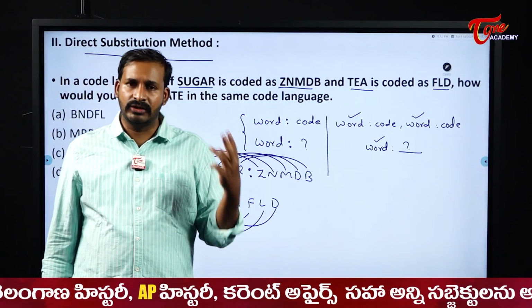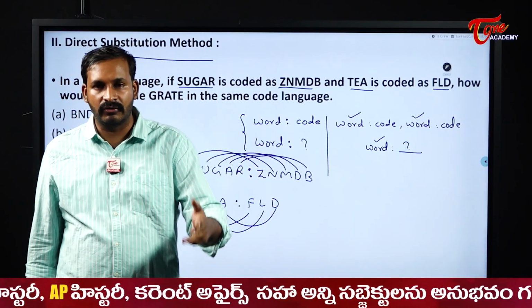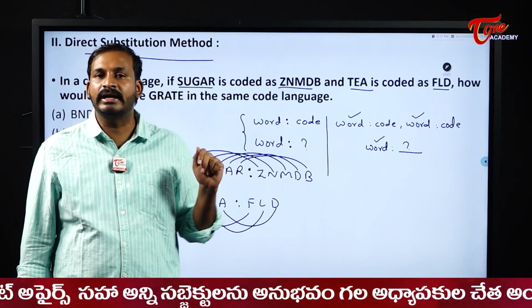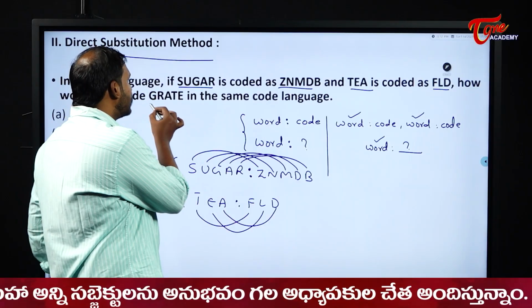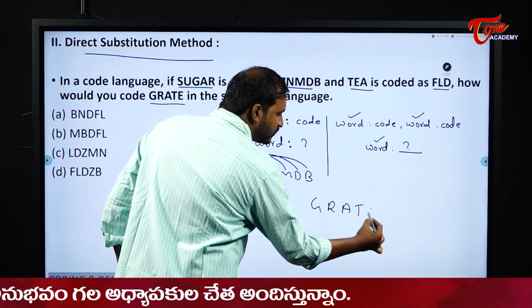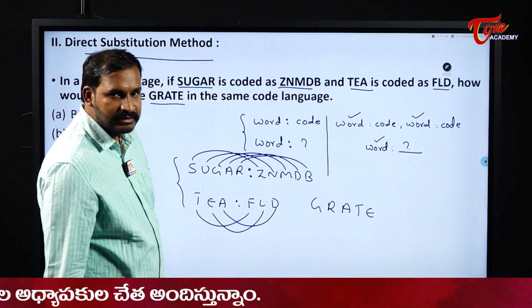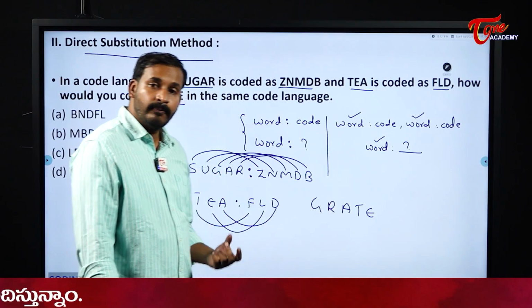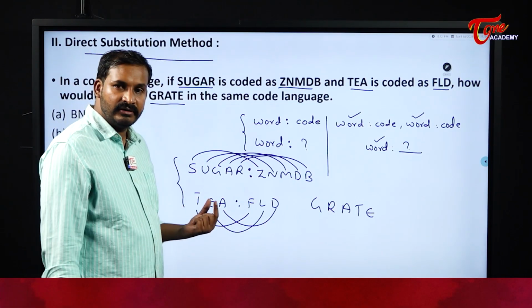Whenever two words and two codes are given and they ask you the code for the third word, simply take that as a direct coding and try to solve it. And what is the word they are asking us here? Great. Please be careful, the spelling was also different. Not G-R-E-A-T as in grate, it is great. Okay, now please see here students, please be careful.